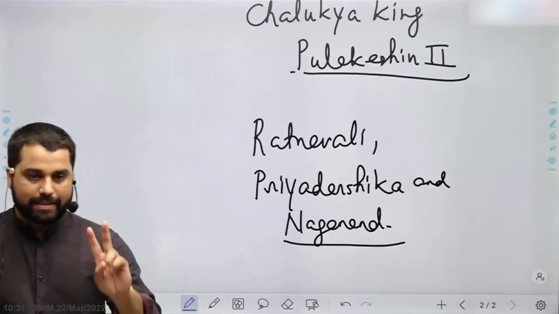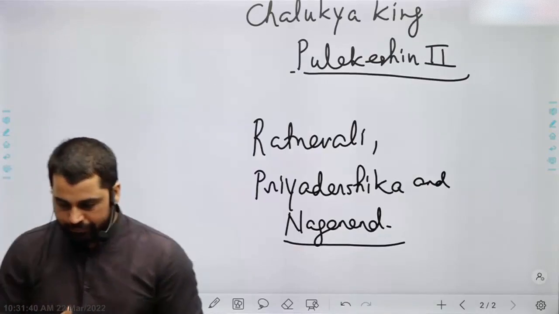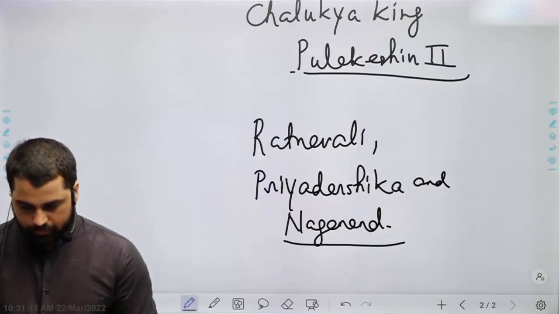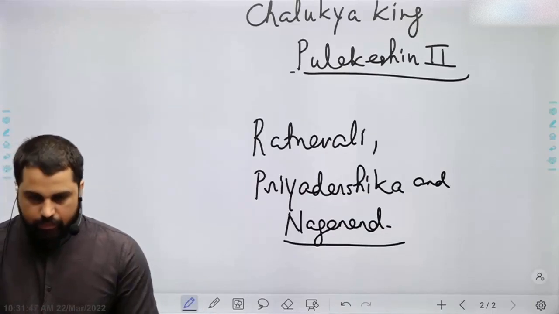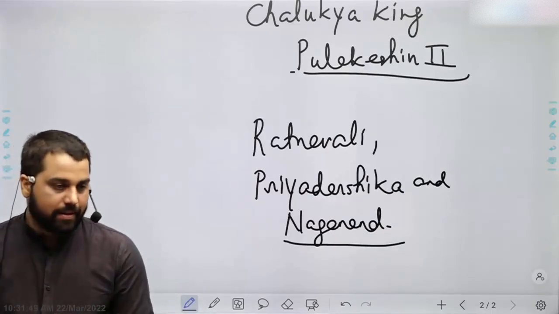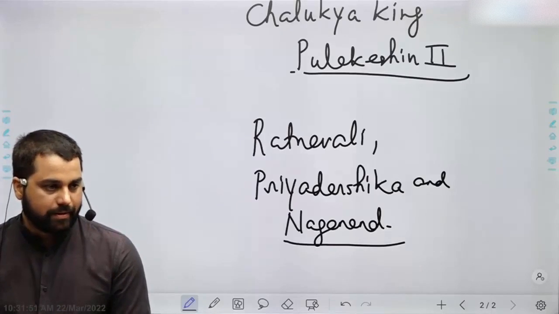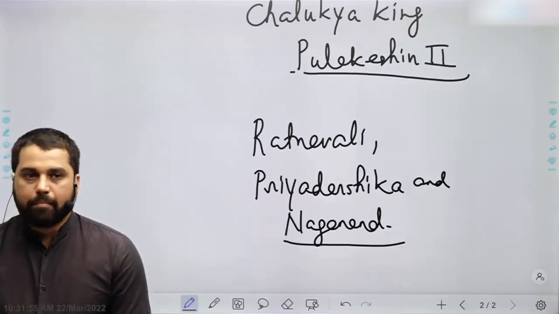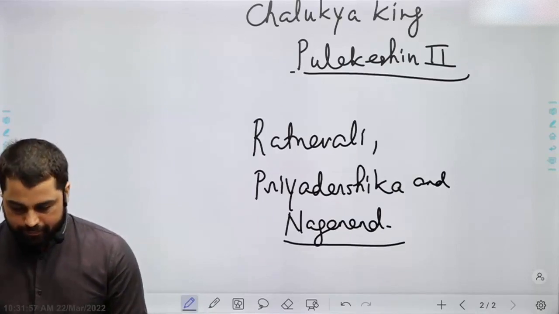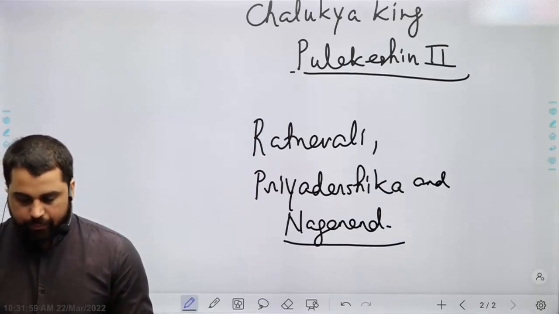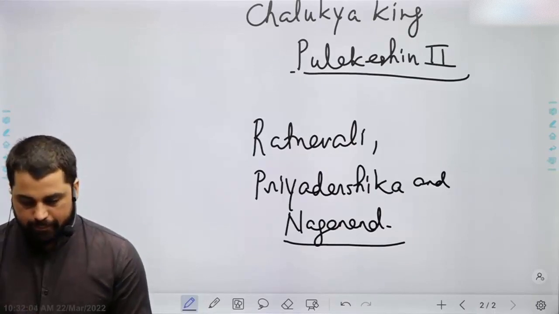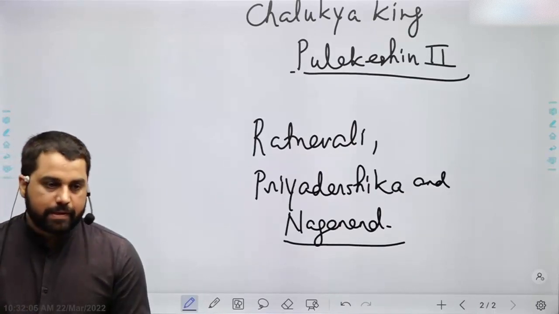And the last 2 lines लिख लेना, just write down. Harsha's reign marked the beginning of feudalism in India.